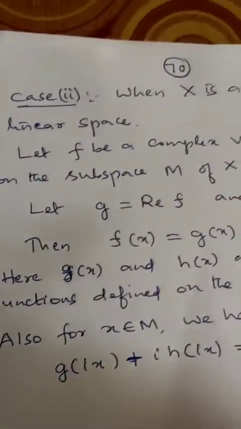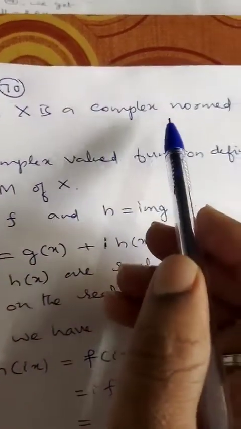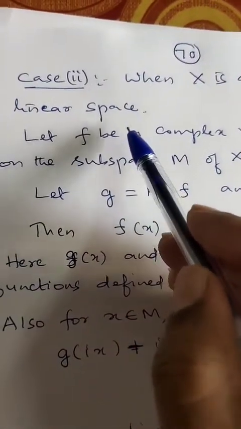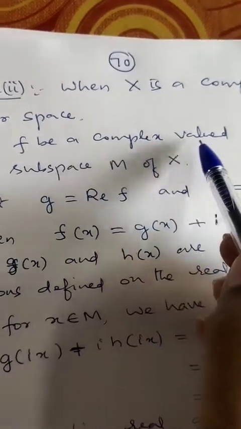Now let us consider the complex case, when X is a complex normed linear space. So let f be a complex valued function.